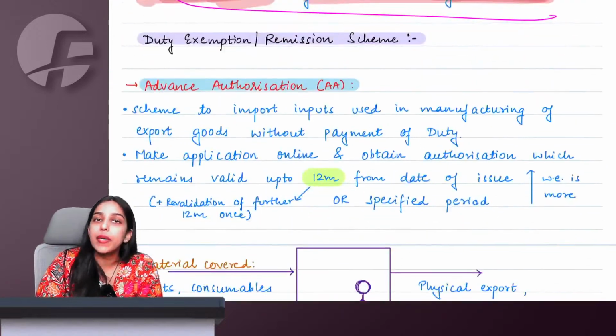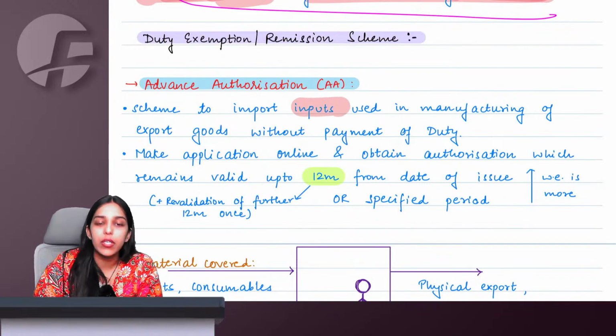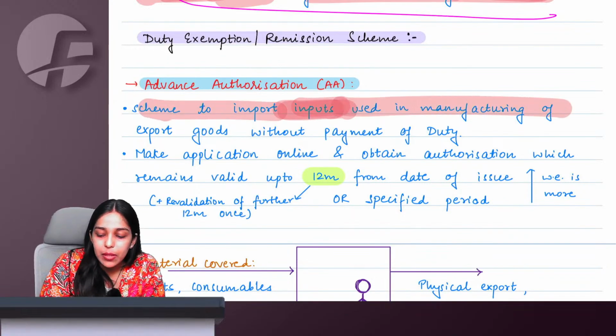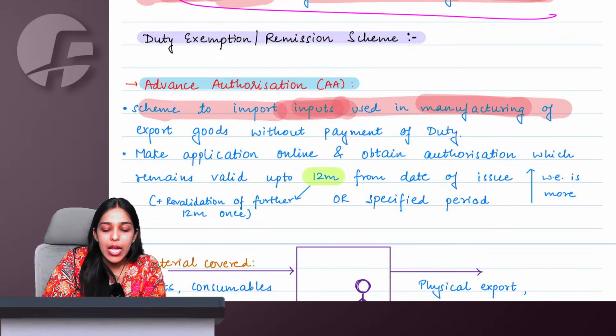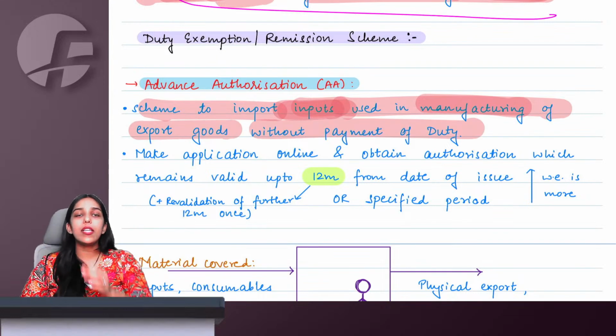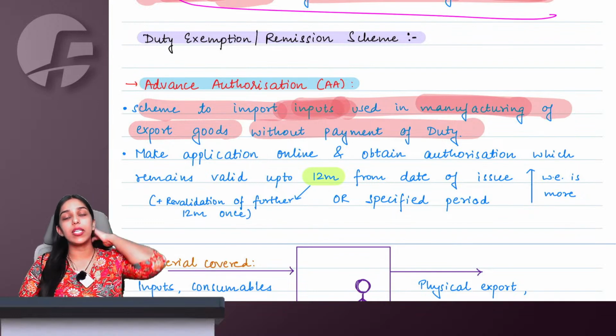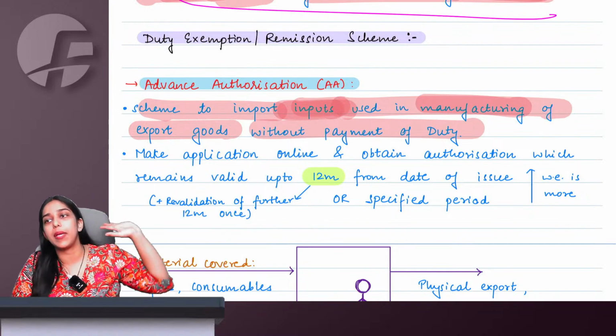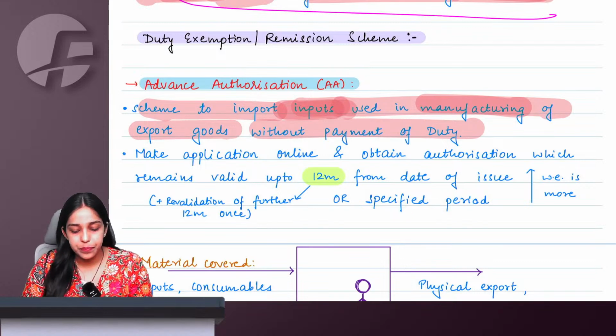No capital goods are covered here. This is a scheme to import inputs used in manufacturing of export goods without payment of duty. I am taking authorization in advance that whatever I import, I will not pay any import duty.